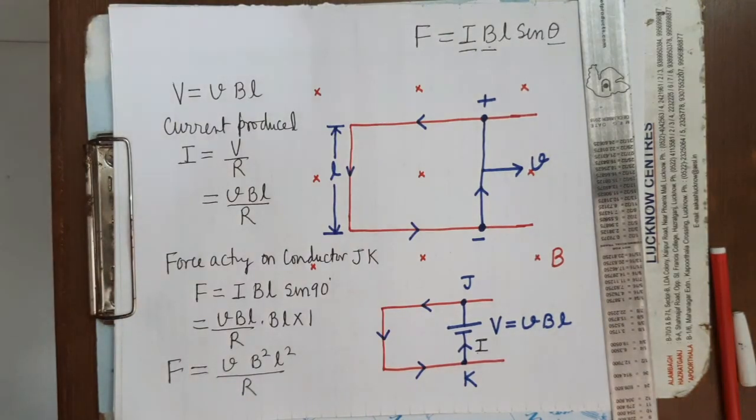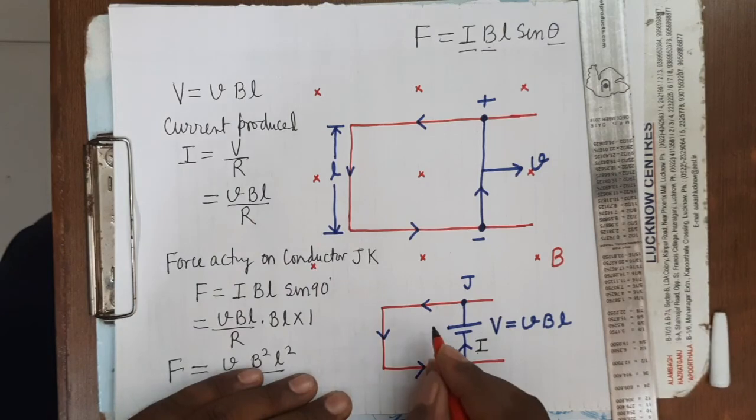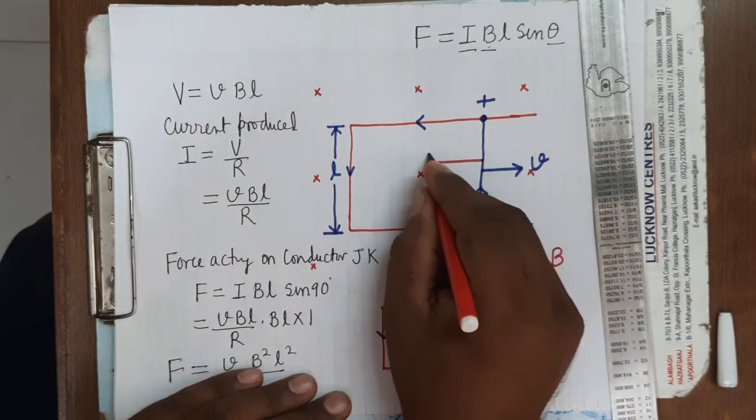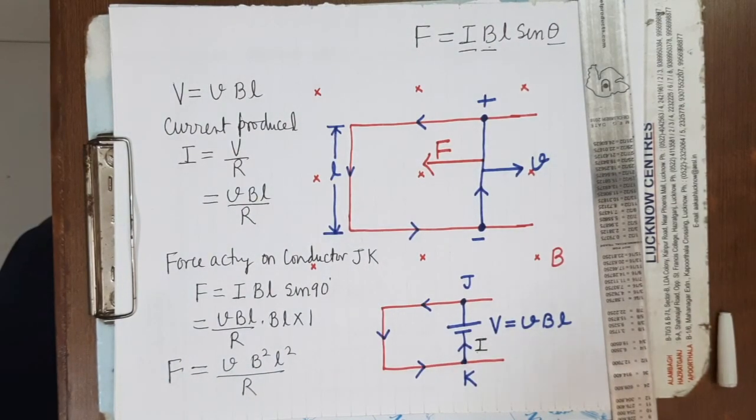So on JK, the force will act in this direction. It is clear? So what will be the motional power?